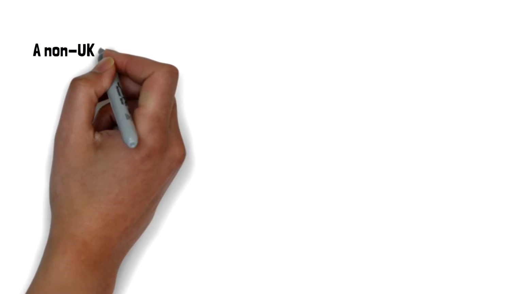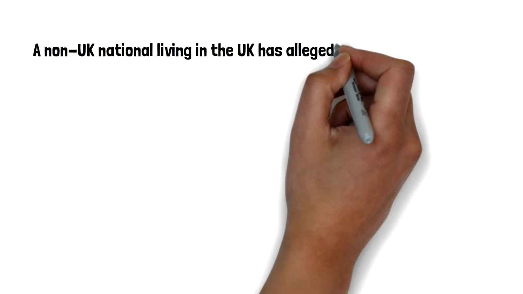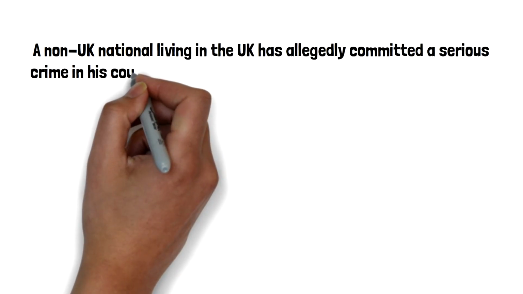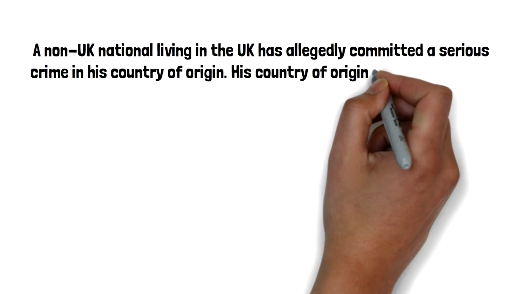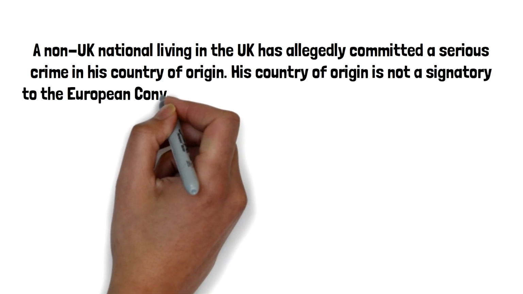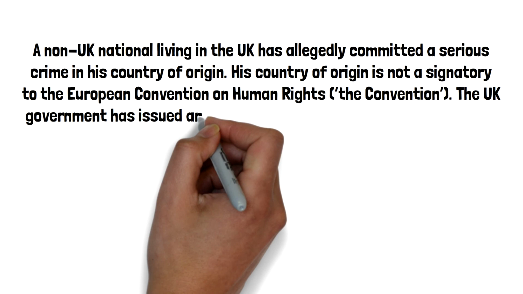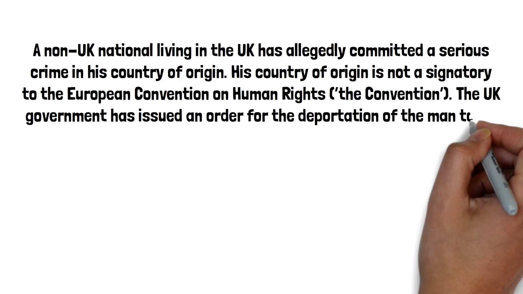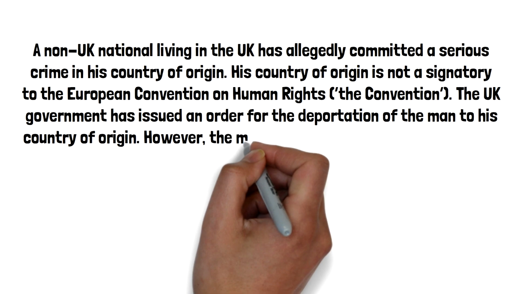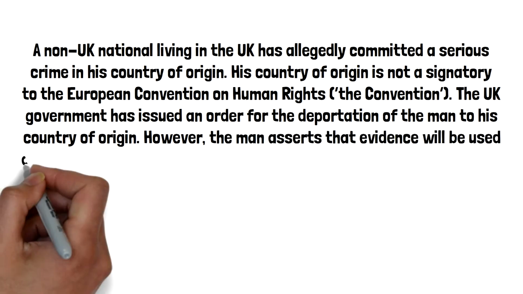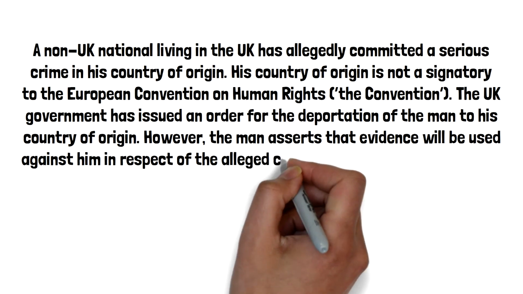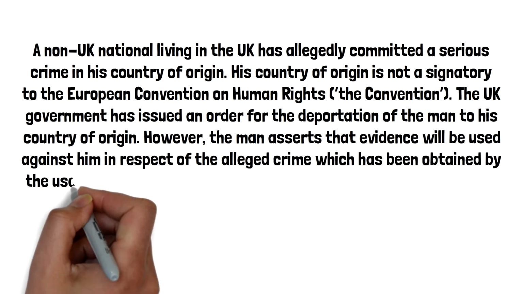This question was officially released by the Solicitors Regulation Authority as the kind of question that you can expect in the SQE1 exam. A non-UK national living in the UK has allegedly committed a serious crime in his country of origin. His country of origin is not a signatory to the European Convention on Human Rights. The UK government has issued an order for the deportation of the man to his country of origin. However, the man asserts that evidence will be used against him in respect of the alleged crime, which has been obtained by the use of torture.